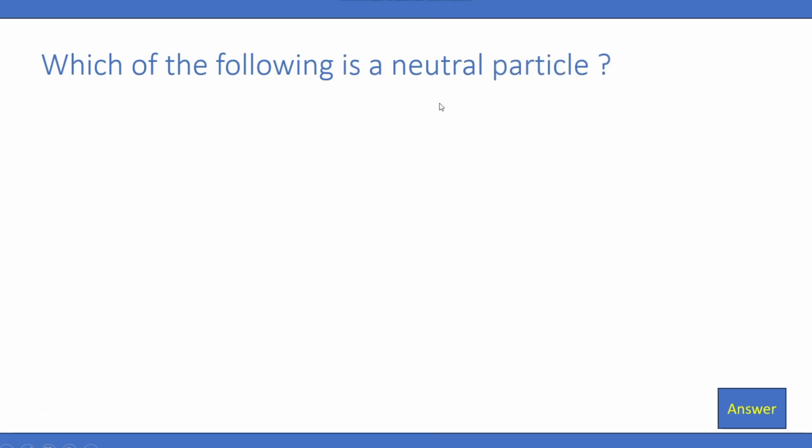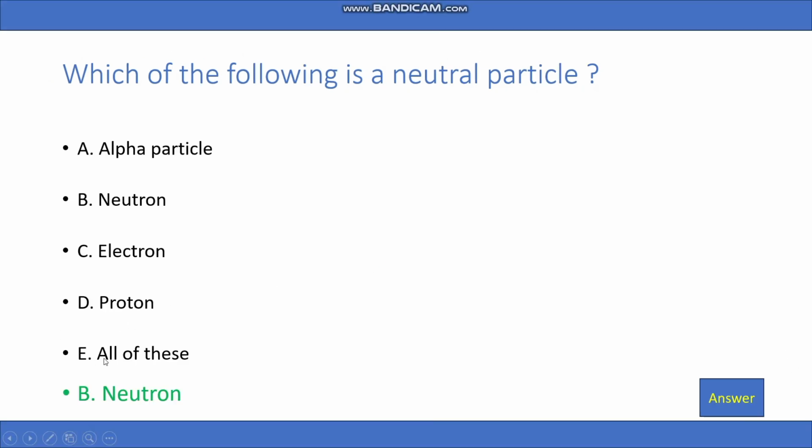Which of the following is a neutral particle? A. Alpha particle, B. Neutron, C. Electron, D. Proton, E. All of these. And the answer is B. Neutron.